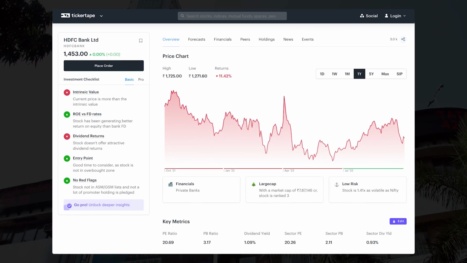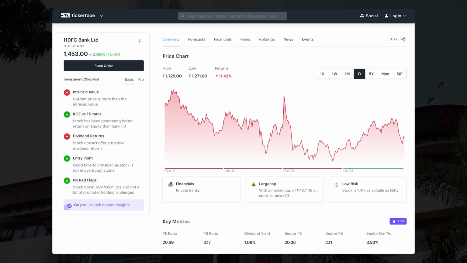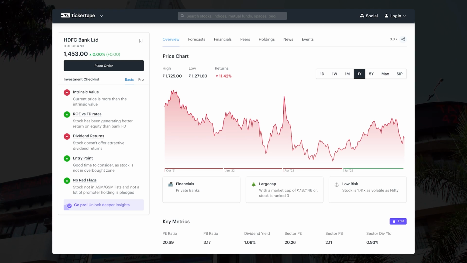Now the second stock I would like to quickly touch upon is HDFC Bank, or any type of major bank in India. You can replace it with Axis Bank or ICICI Bank; the analysis will remain somewhat similar. So let us very quickly touch upon some of the fundamental points around HDFC Bank and banking in general. There are 2-3 key things that you must know.